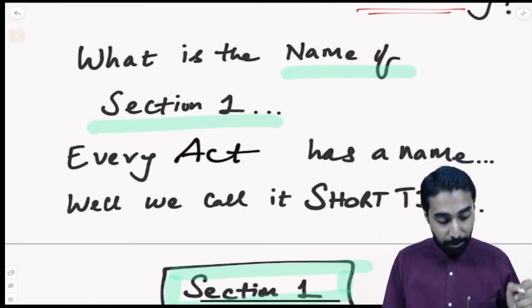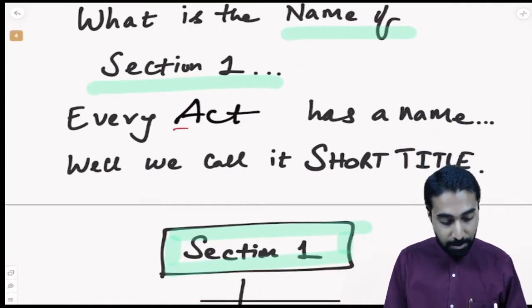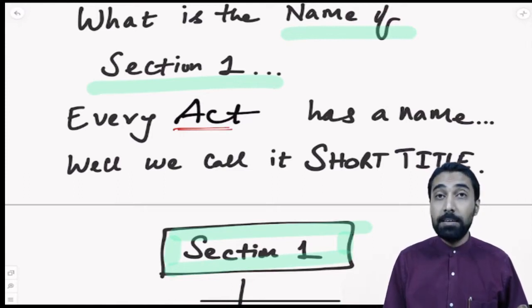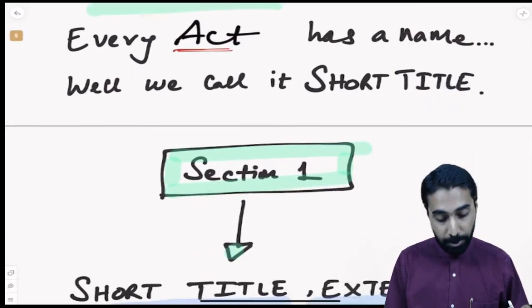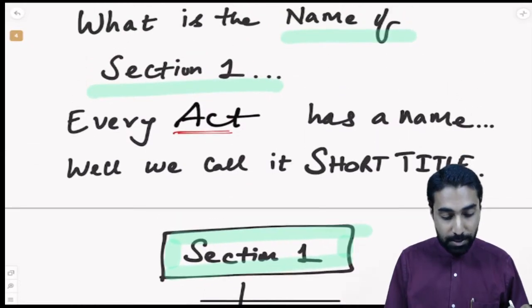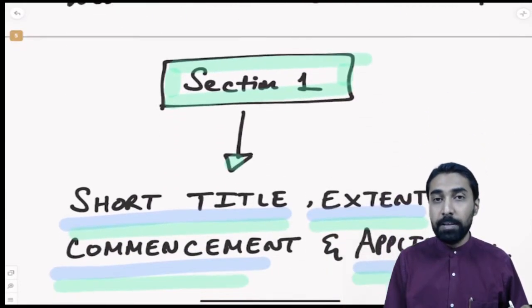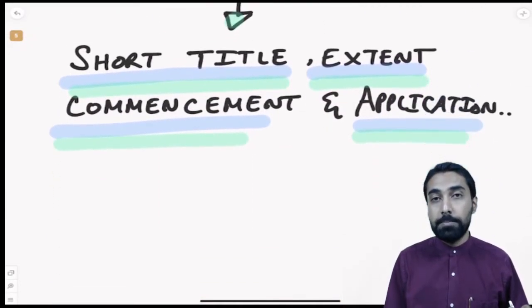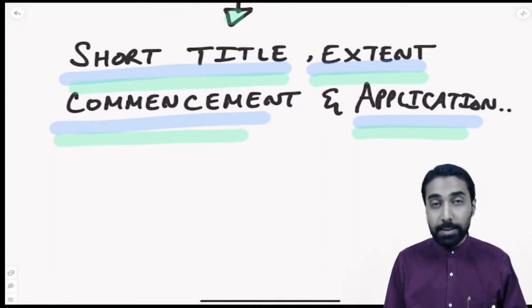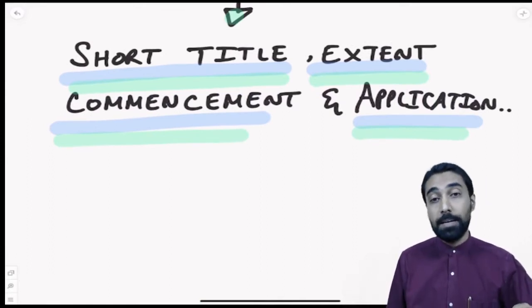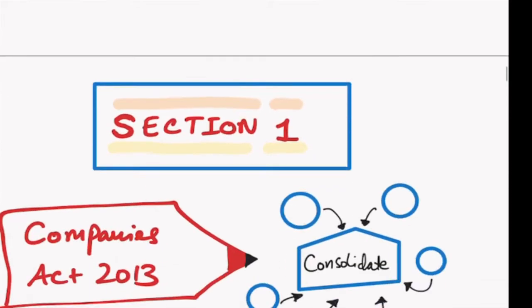So what is the name of section 1? Every Act has a name, correct? We call that the short title. So for section number 1, is there any name? Section number 1 is basically talking about short title, extent, commencement and application. So we are talking about 4 different things in section number 1. It's also easy to remember, there are 4 subsections for section number 1, so that we'll easily understand, right?